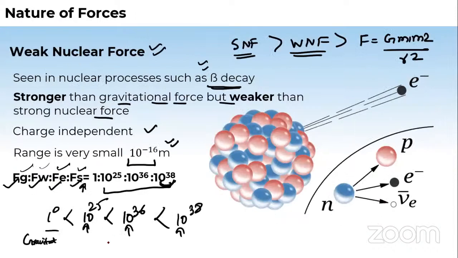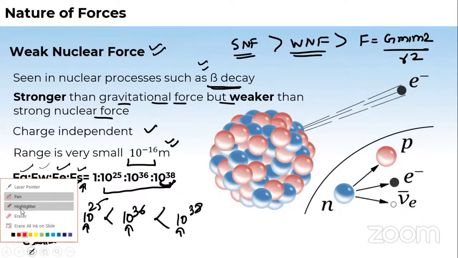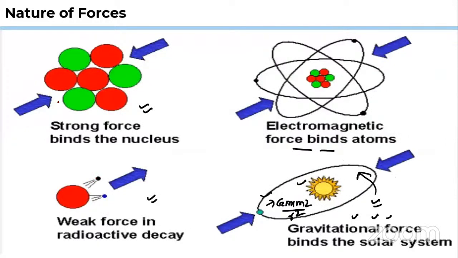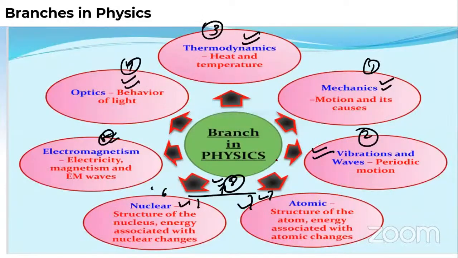Then we arranged an order here. This is the order, students: gravitational, weak nuclear forces, electrostatic, and the strong nuclear forces. Strong is the strongest, electrostatics after that, then the weak nuclear forces, but gravitation is the weakest force. Then these pictures explained, in a better way, some of the things we studied in the previous slides.